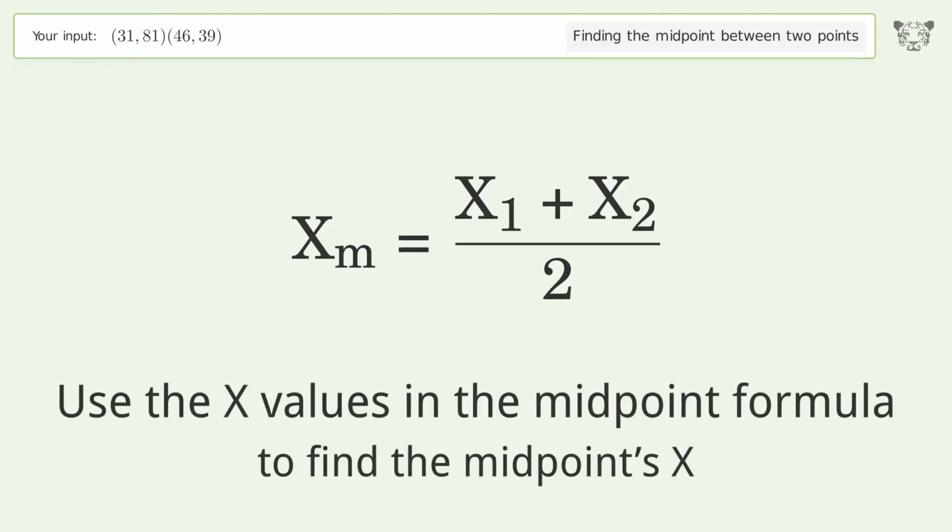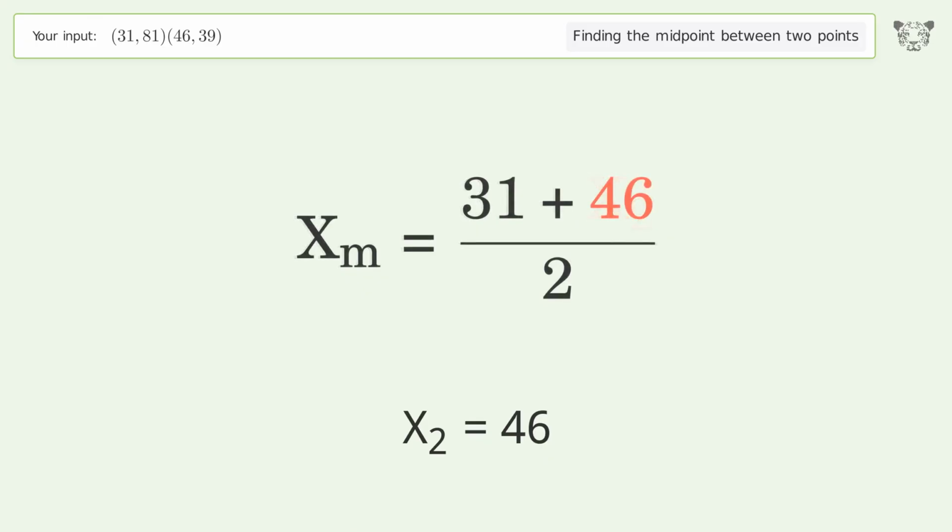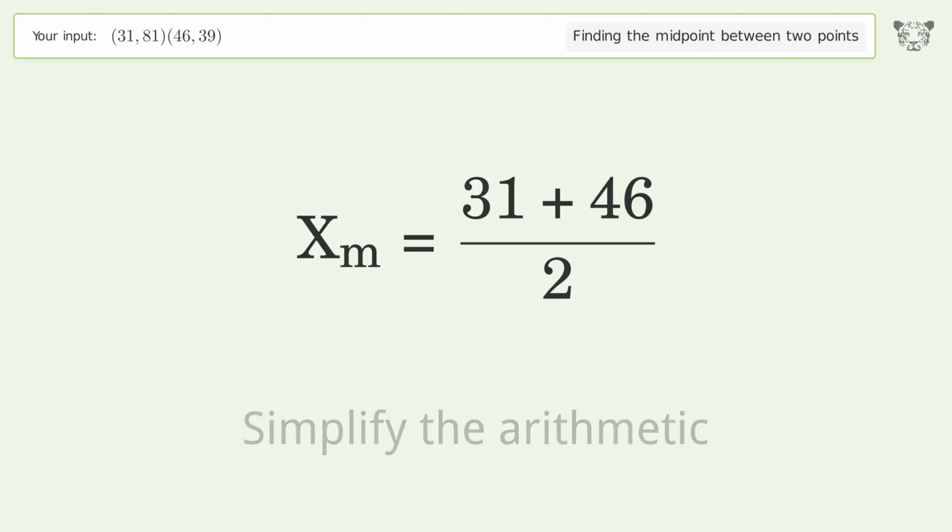Use the x values in the midpoint formula to find the midpoint's x. x1 equals 31. x2 equals 46. Simplify the arithmetic.